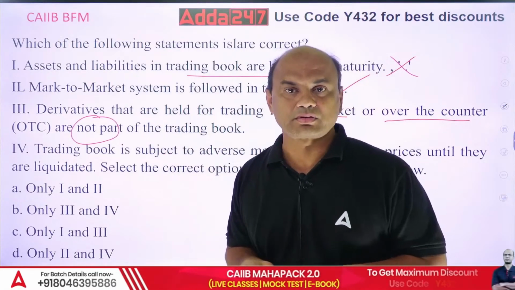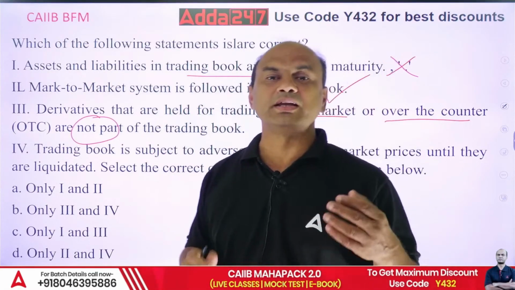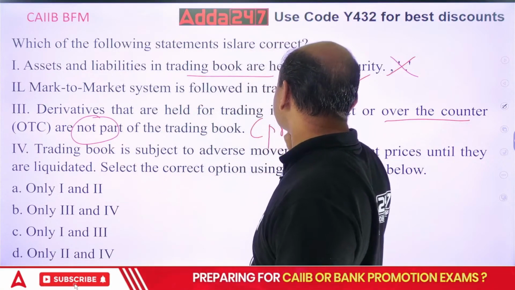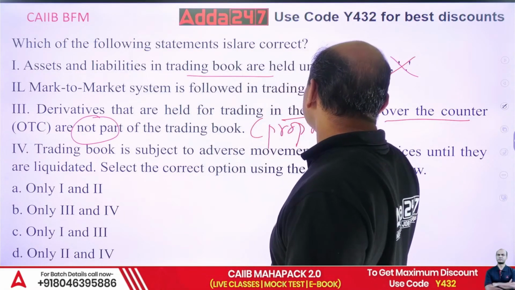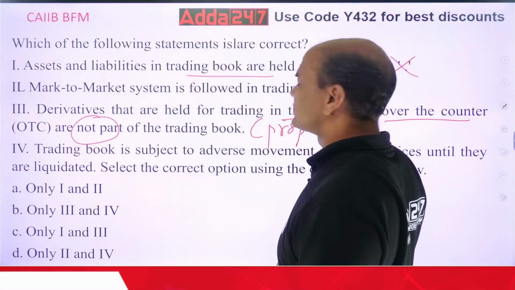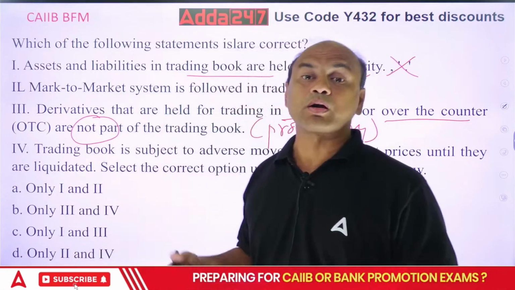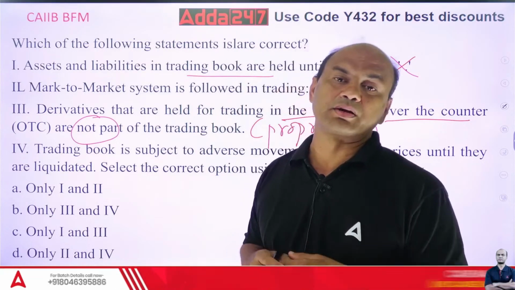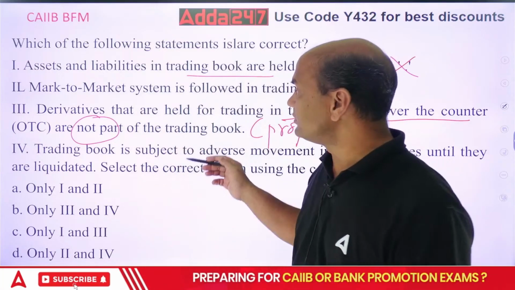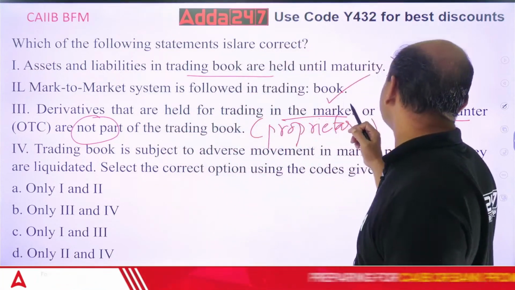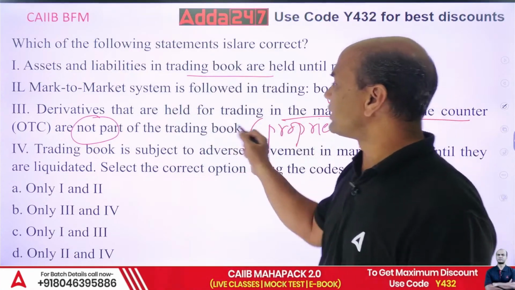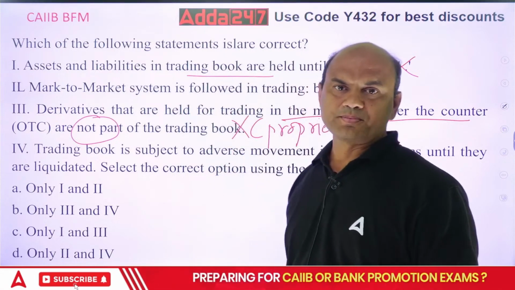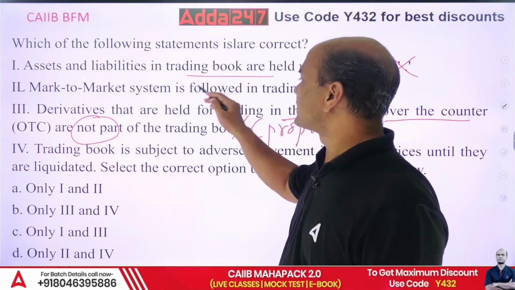Then what is the trading book? Trading book is also called a proprietary book. Proprietary means I am buying shares, stocks, commodities or bonds for my own profit. I, as a bank, want to earn the profit, so that's why I'm buying it. So the statement that derivatives held for trading in the market or over the counter are not part of the trading book is false. That is part of the trading book. Okay. So 2 is correct up till now.